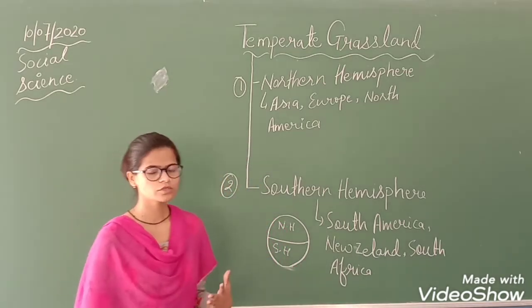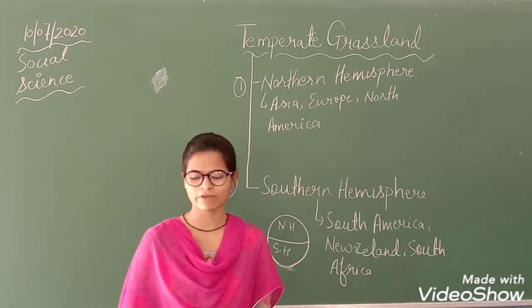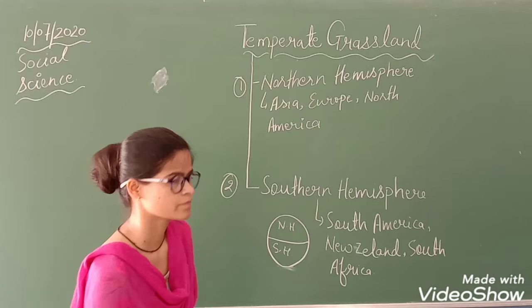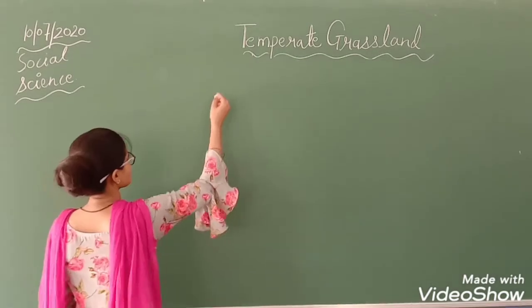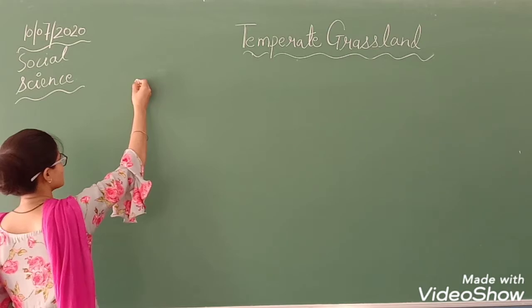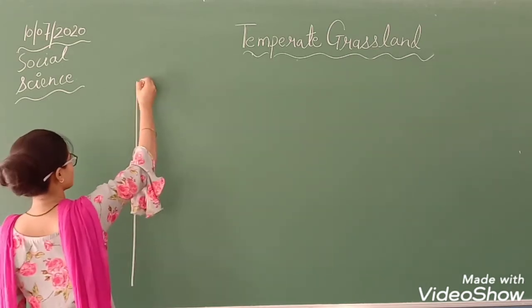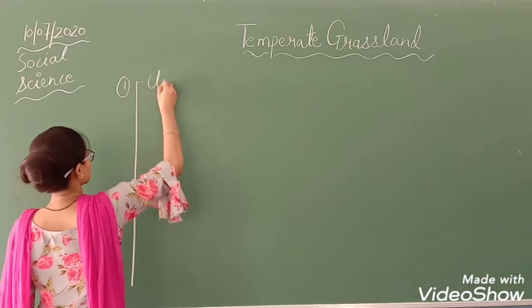Now we are going to learn about its climate, its vegetation, its wildlife and life. Number one topic is your climate.